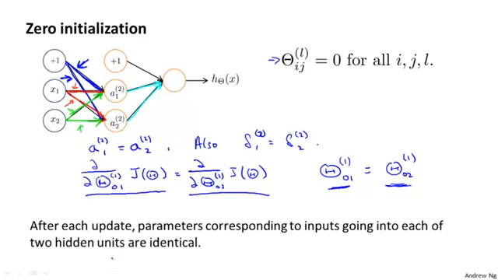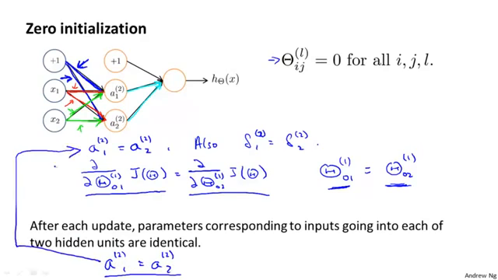And what that means is that even after one iteration of, say, gradient descent, you find that your two hidden units are still computing exactly the same function of the input. So you still have this a^(2)_1 equals a^(2)_2. And so you're back to this place. And as you keep running gradient descent, the two blue weights will stay the same as each other, the two red weights will stay the same as each other, the two green weights will stay the same as each other.